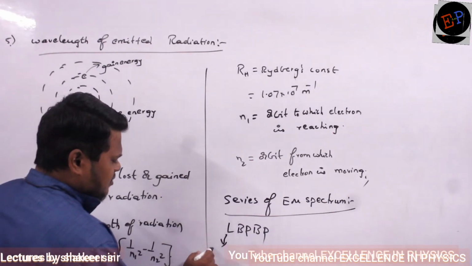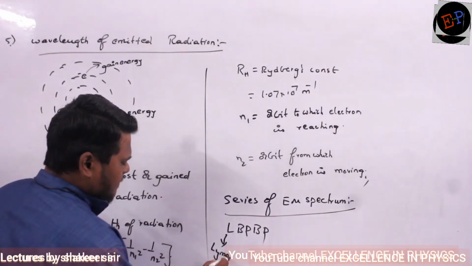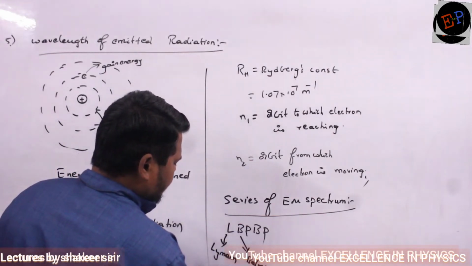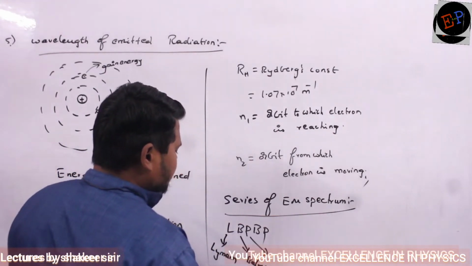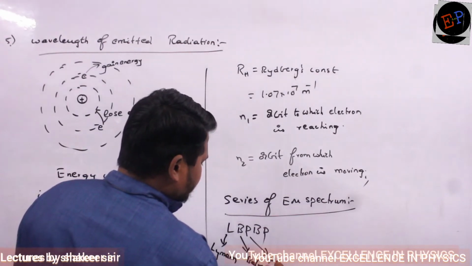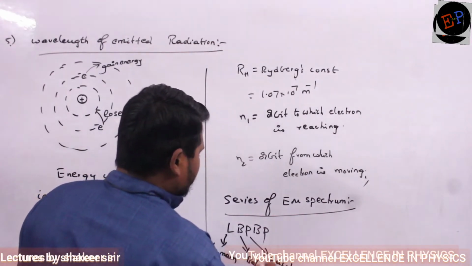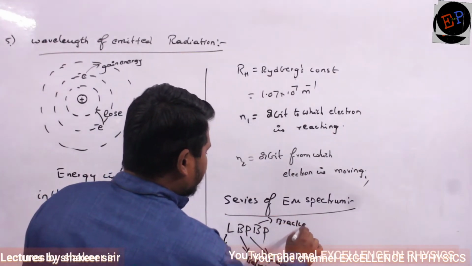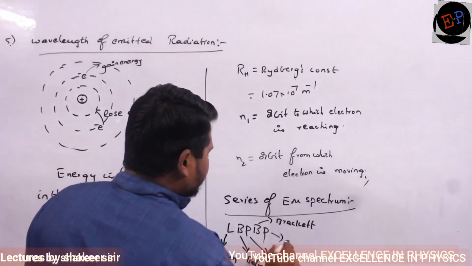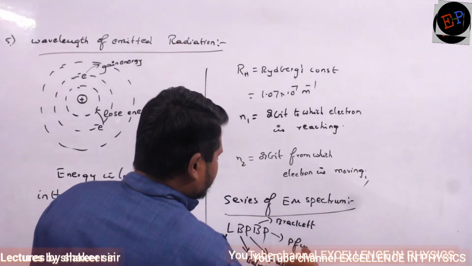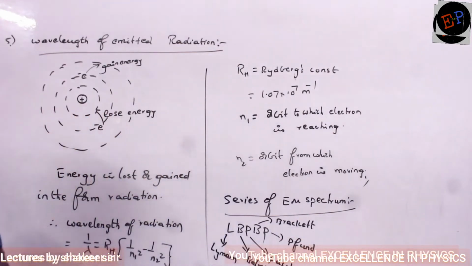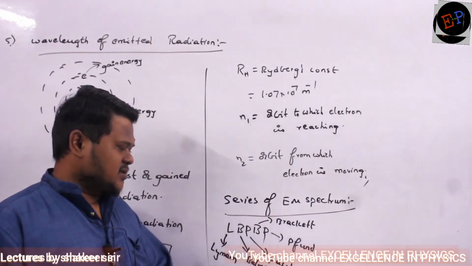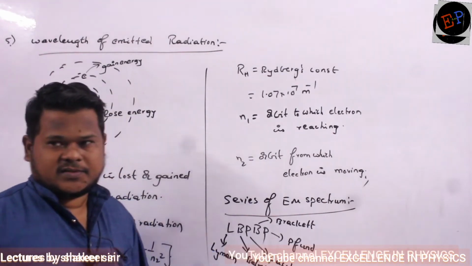L stands for Lyman, B stands for Bohr, P stands for Pascal, B stands for Bracket, and P stands for Pfund. So these are the different series: Lyman, Bohr, Pascal, Bracket, and Pfund series.